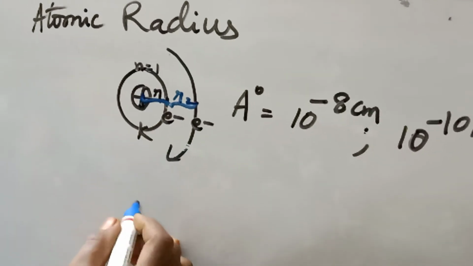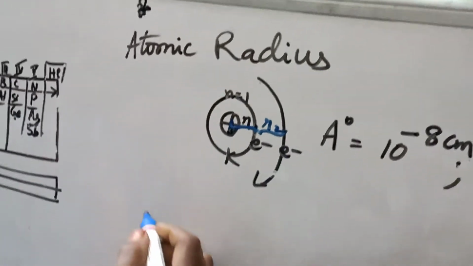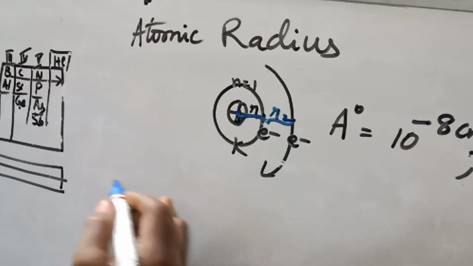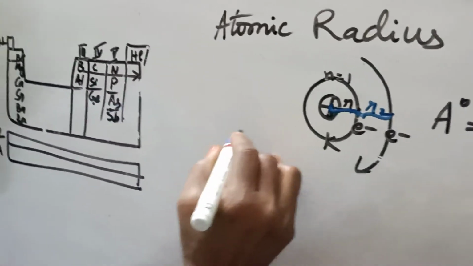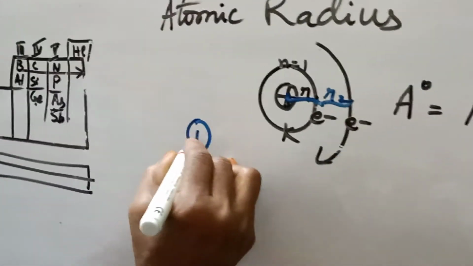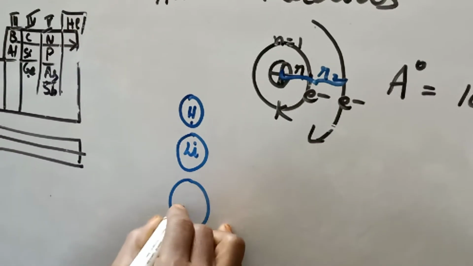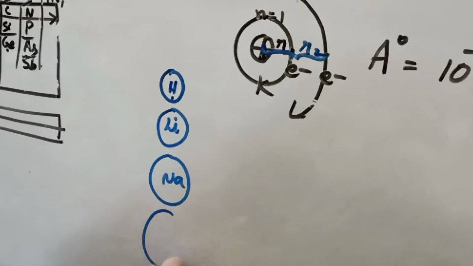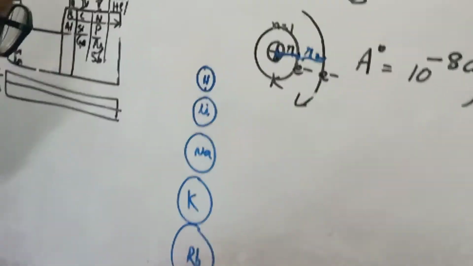What happens in atomic radius if you come down in a group, and if you go across a period? Let us take hydrogen, lithium, sodium, potassium, rubidium, cesium and francium.